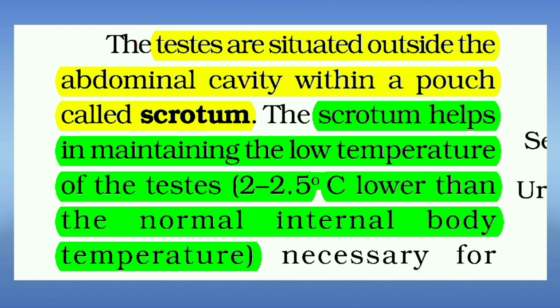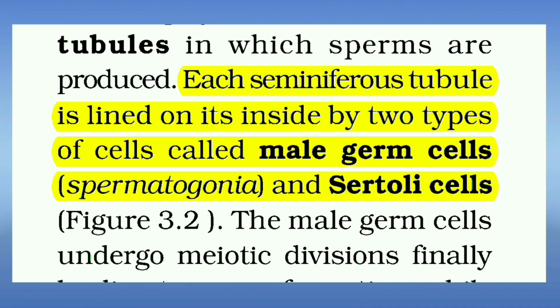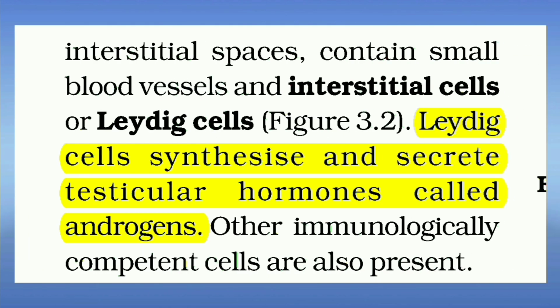Scrotum helps in maintaining the low temperature of the testis, 2 to 2.5 degrees Celsius lower than the normal internal body temperature. Each testis has about 250 compartments called testicular lobules. Each seminiferous tubule is lined on its inside by two types of cells called male germ cells, also called spermatogonia, and Sertoli cells. Leydig cells synthesize and secrete testicular hormones called androgens.